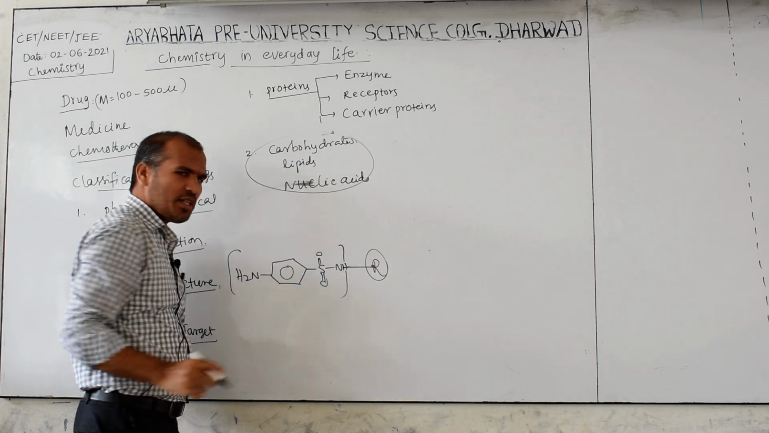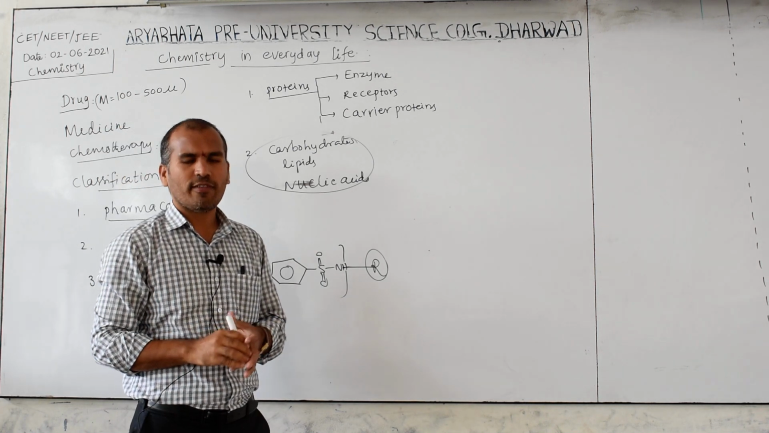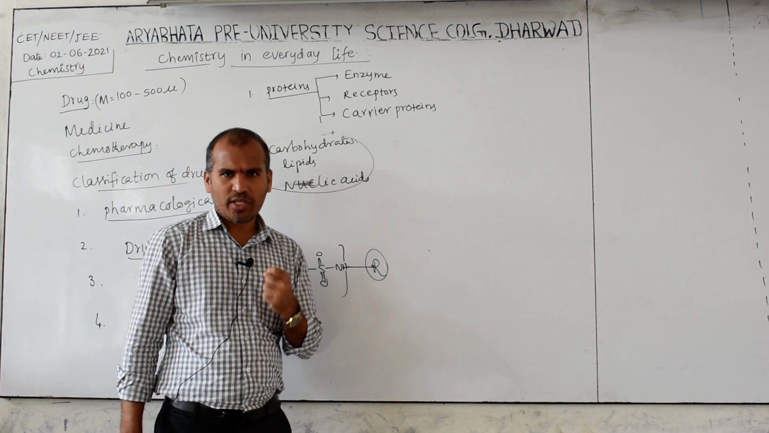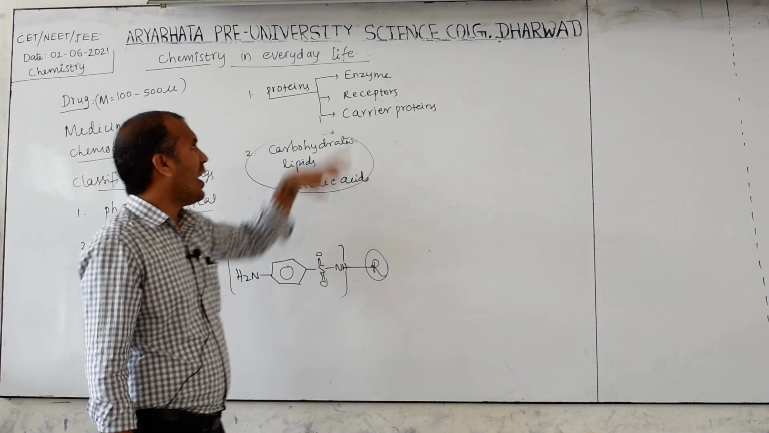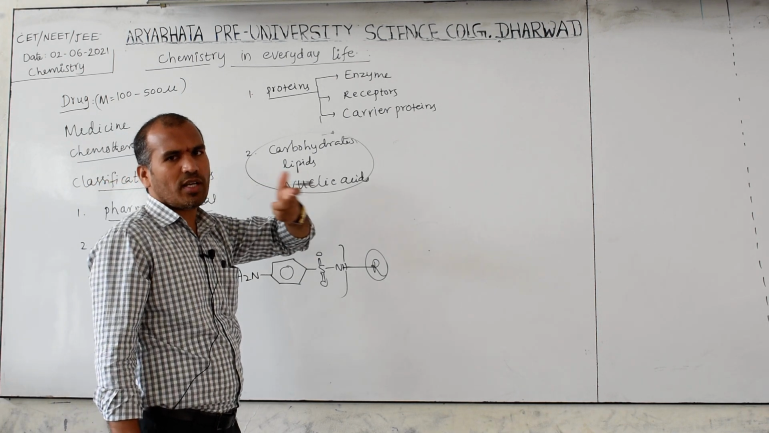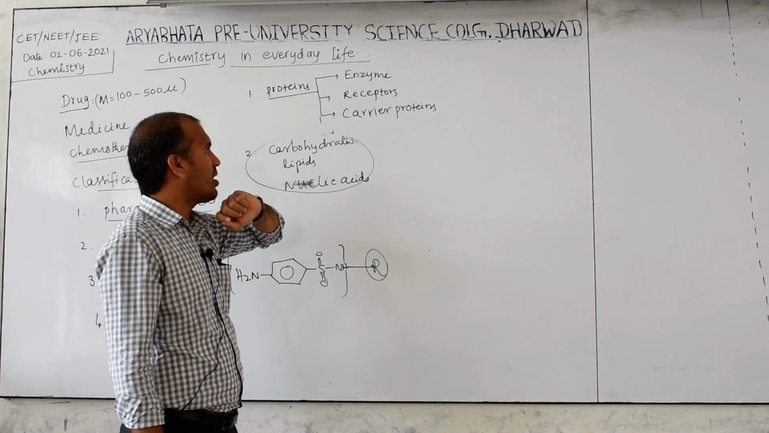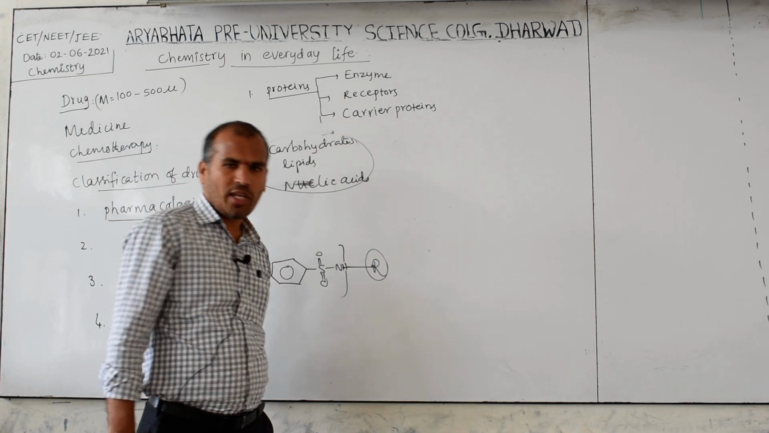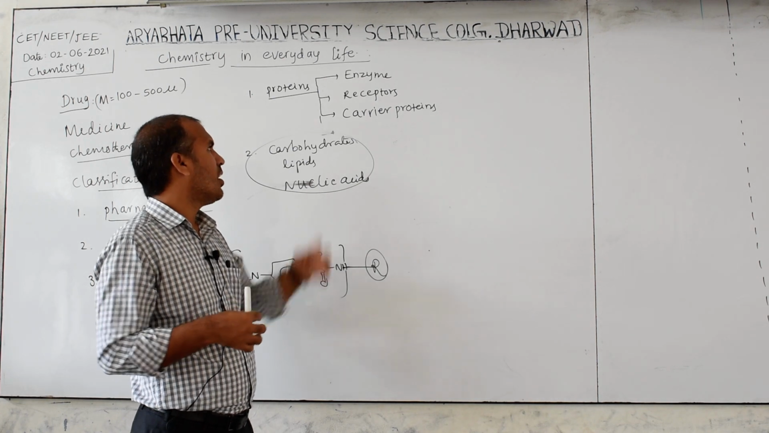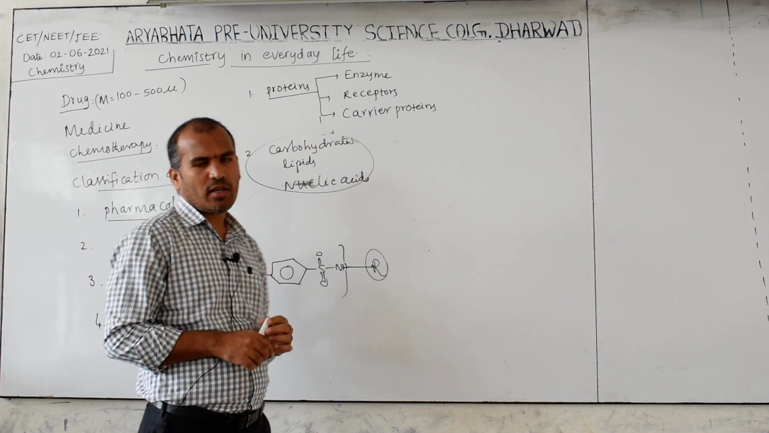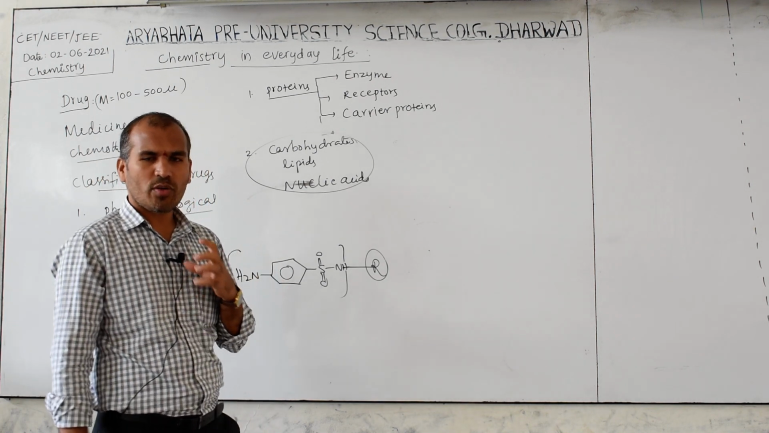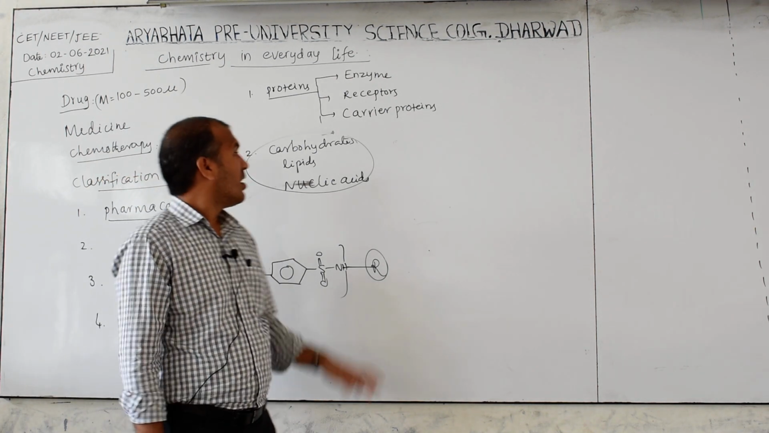Carbohydrates and lipids are generally structural features of the cell membrane. Nucleic acids have the genetic code information. Enzymes are biocatalysts which are responsible for biochemical reactions majorly. Receptors are very crucial to the communication system. Carrier proteins carry polar molecules across the cell membrane. So these are the points you have to remember, very important.